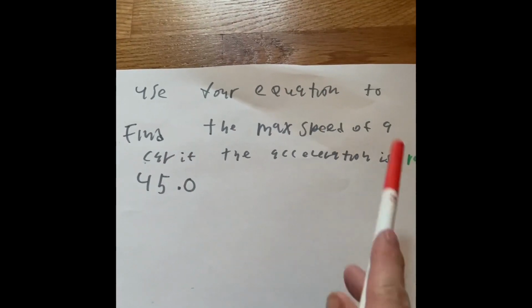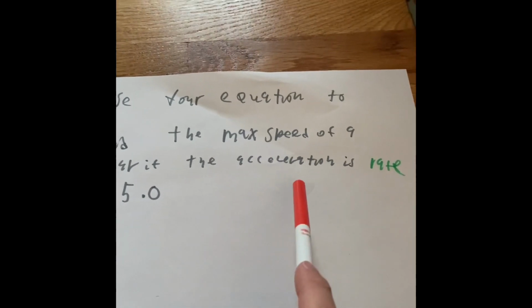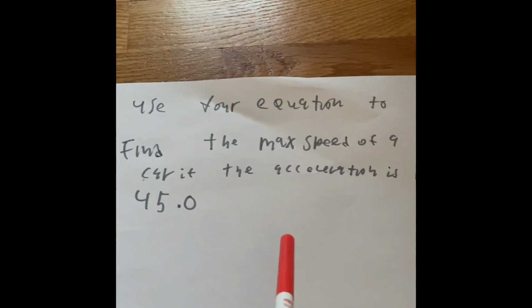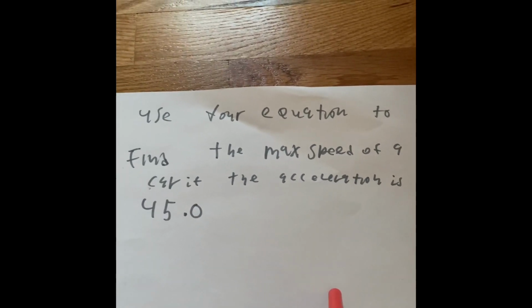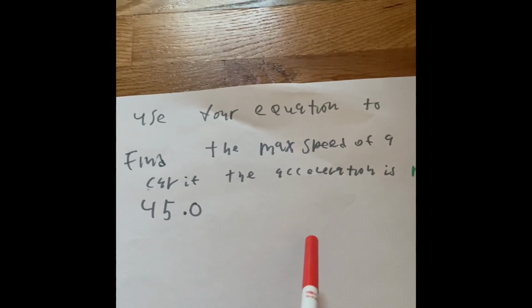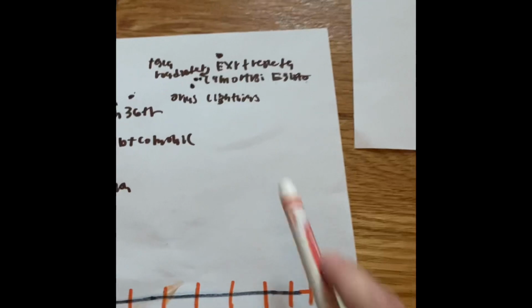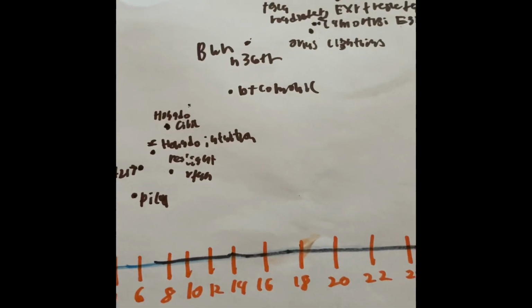Use your equation to find the max speed of a car if the acceleration rate is 45.0? Huh? Even though you don't have to do any math, you can know right away that this is extrapolation, because we have a maximum of around 22 as the acceleration rating.